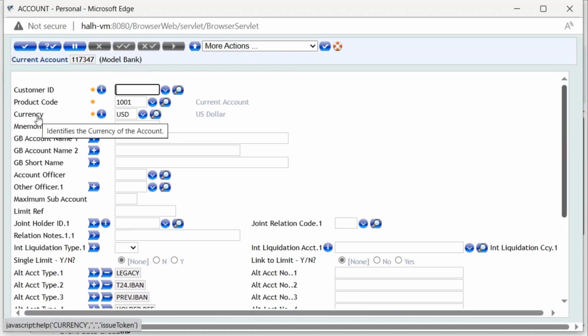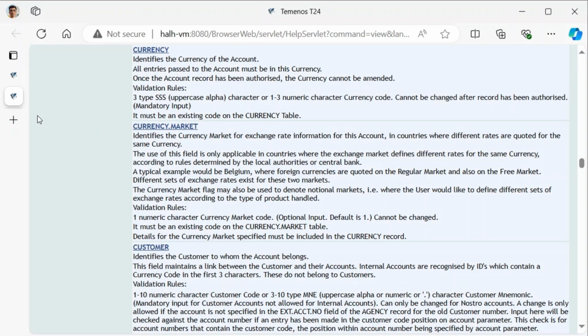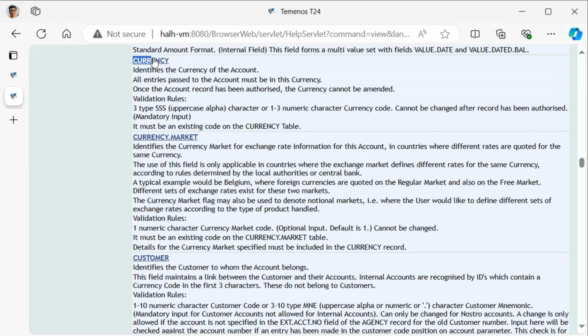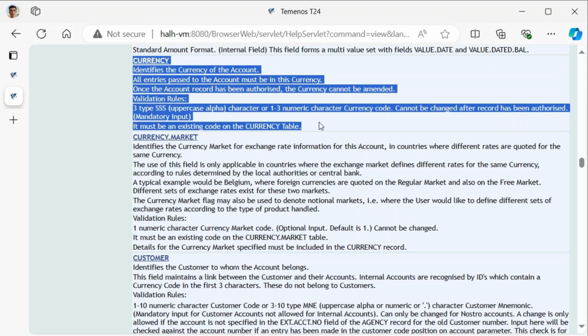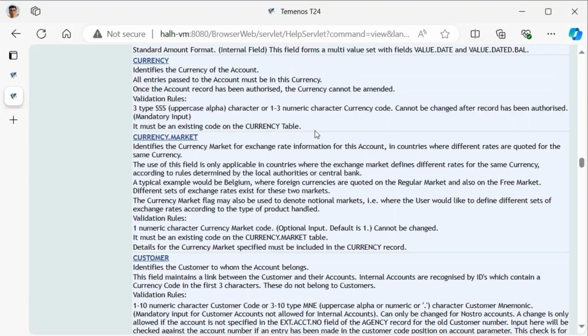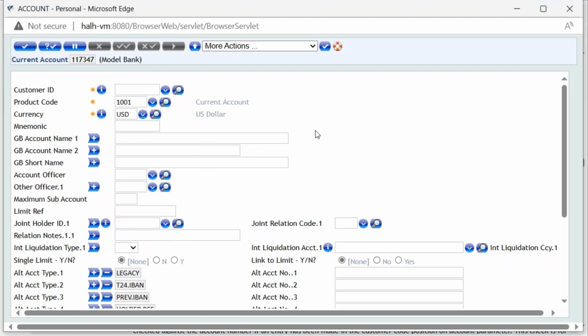Viewing help text. For example, open the account record using the command ACCOUNT S 100099. Click on the titles of various fields such as customer, category, etc. This will display the help text, providing descriptions and additional information about each field.